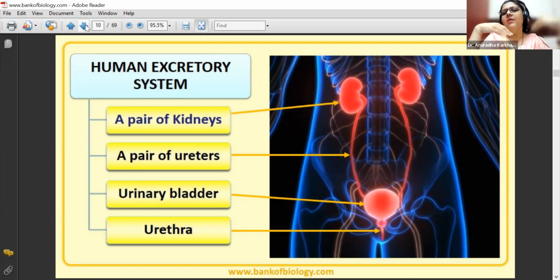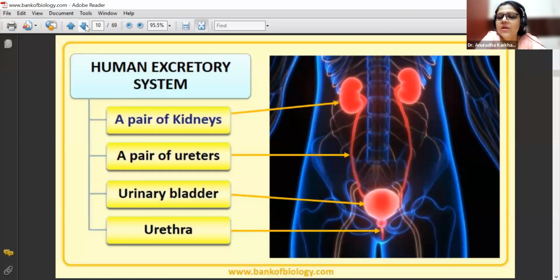So when the bladder becomes almost less than half full, the stretch receptors get stretched, which will cause a sensation of urination, which is called micturition. Okay, sensation of urination को क्या कहते हैं हम? Micturition. This will cause the urine to pass out through the urethra. So these are the 4 important structures associated with the human excretory system.